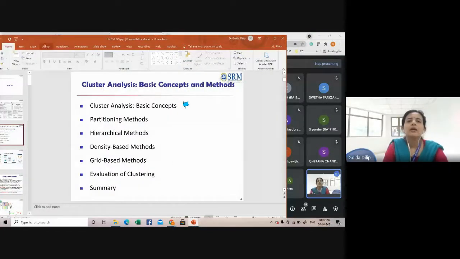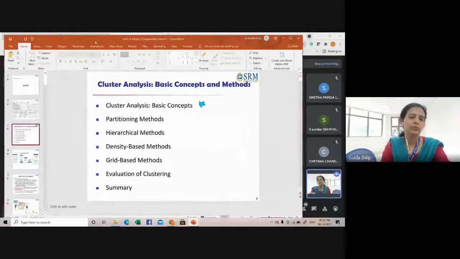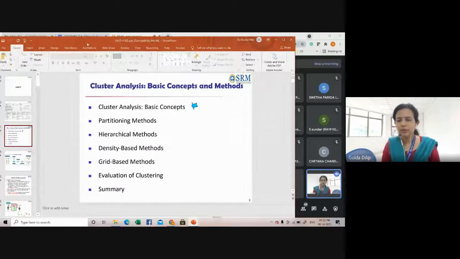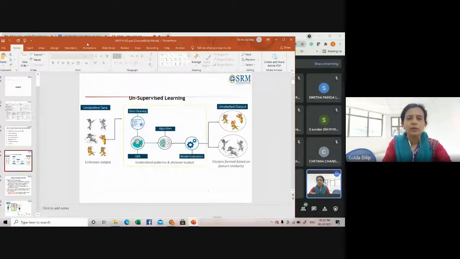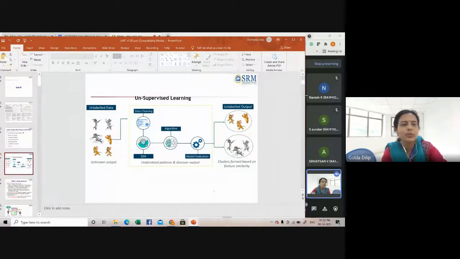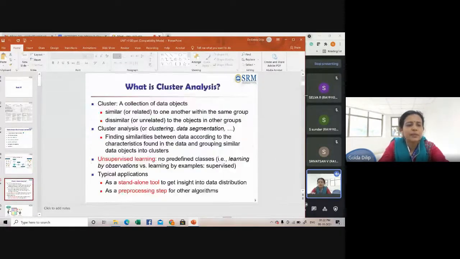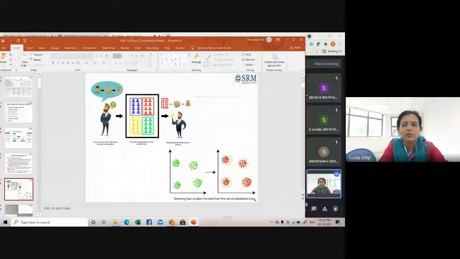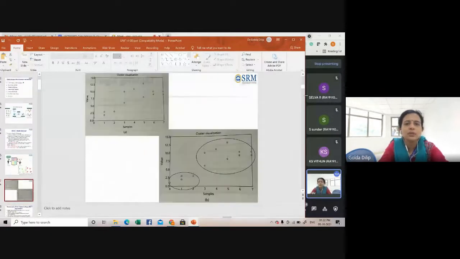Okay. So in the last class, we had started with the fourth unit. We had looked into the fundamental aspects of clustering, which we categorized under supervised learning. I told you what supervised learning is, what its significance is, and how clustering comes under supervised learning. All this was also discussed with these examples.